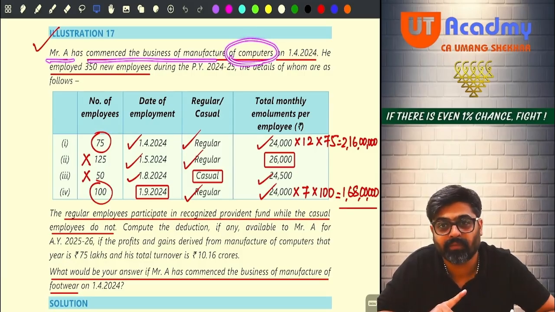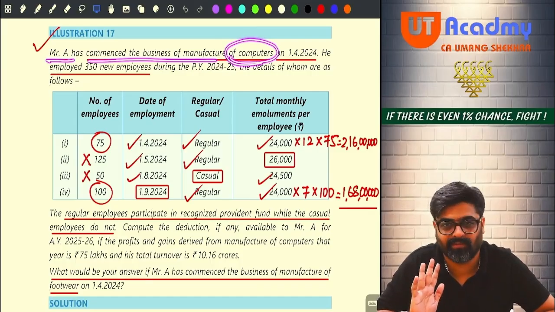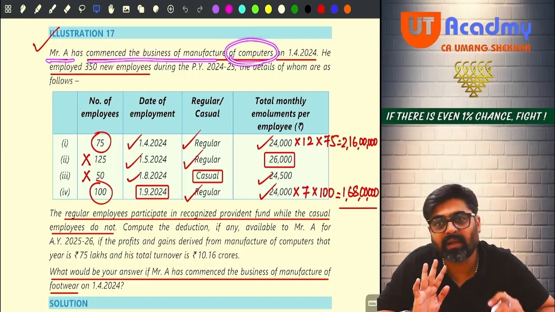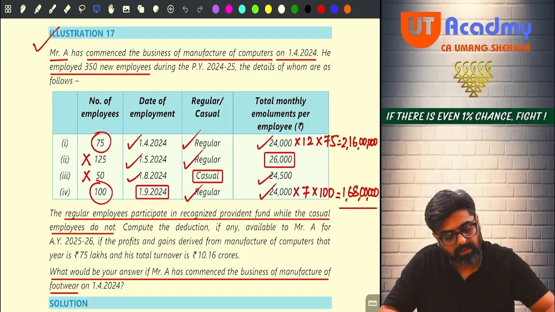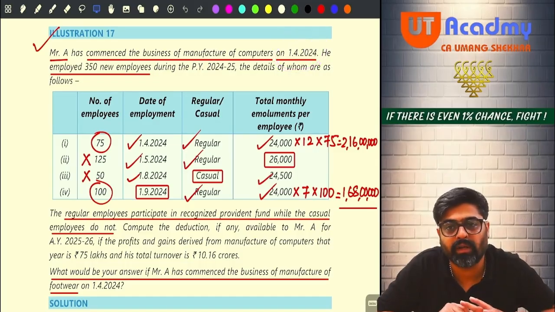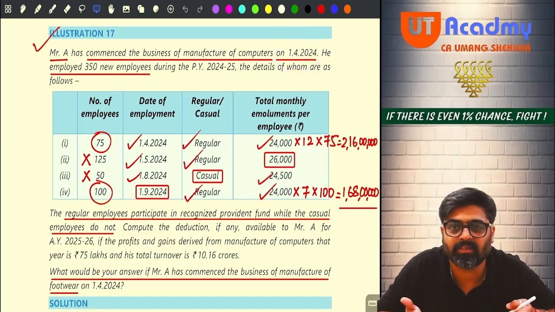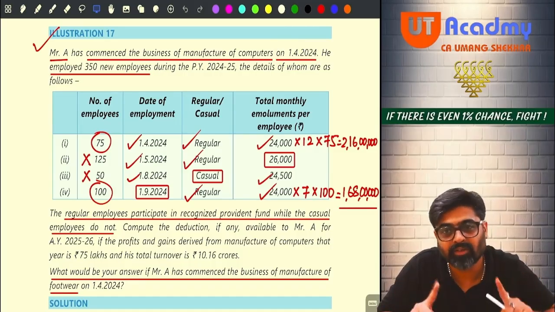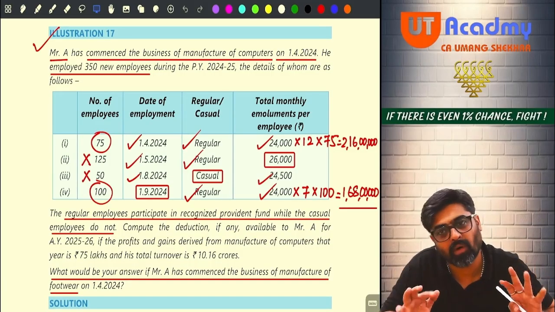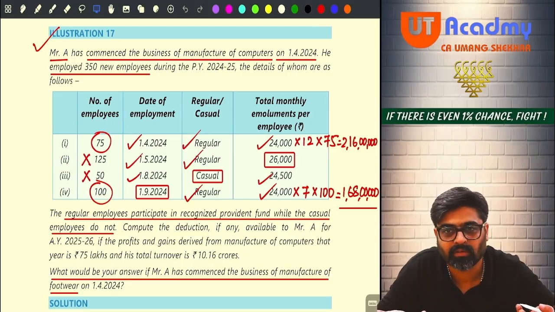more. But if the business was manufacturing of apparels, leather or footwear, then 240? No, 150. Then see 150. But in our case, we will see 240. Okay, next one. The business was started on 1st April 2024. Can I say this year the business is started? The business is a new business. And in this business, whatever employees I will have, all are new employees only, additional employees.